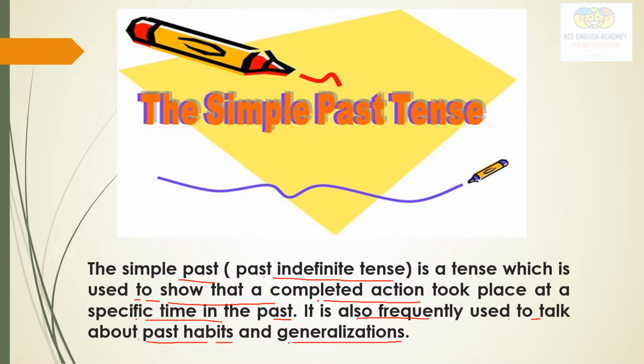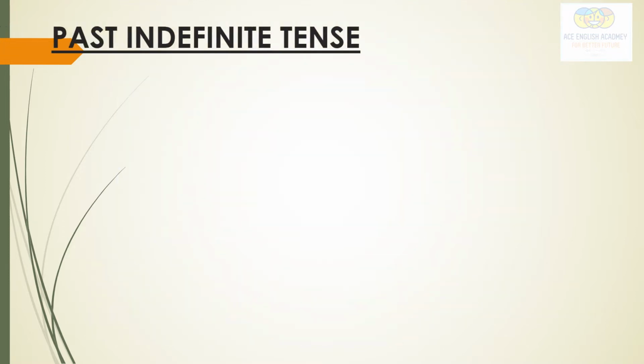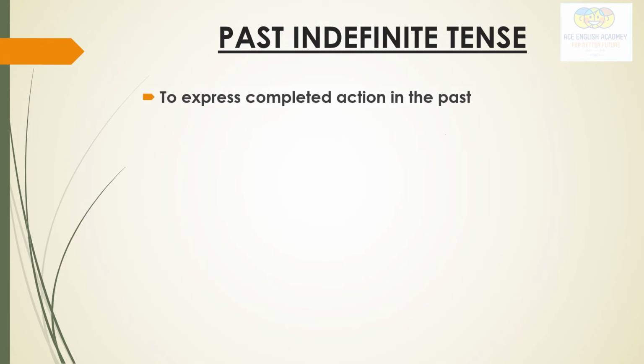See here. We use past indefinite tense to express completed actions in the past. For example, I saw a movie last Friday. The action is completed. The movie is over now. Suppose today is Tuesday, and he saw a movie on which day? Last Friday.